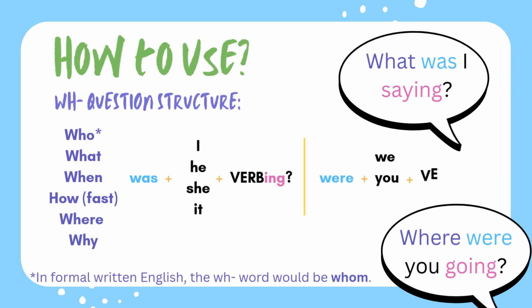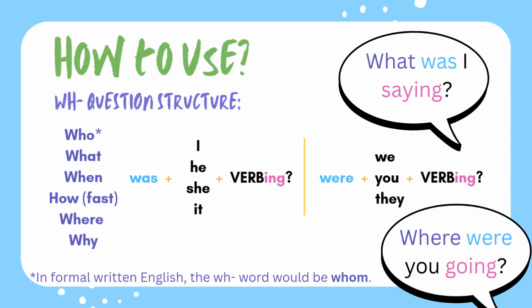For WH questions, you're going to put the WH word first, plus was or were, plus I, he, she, it, we, you, they, plus the verb ing. So for example, what was I saying?